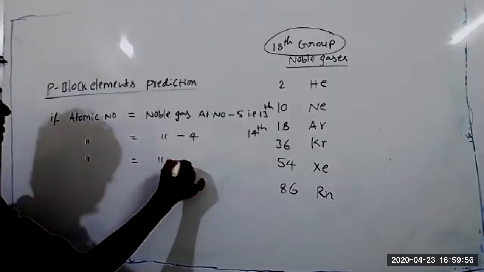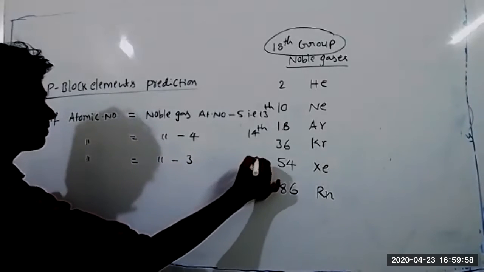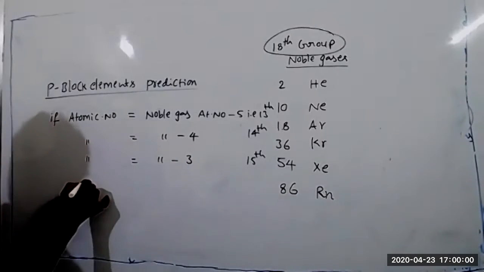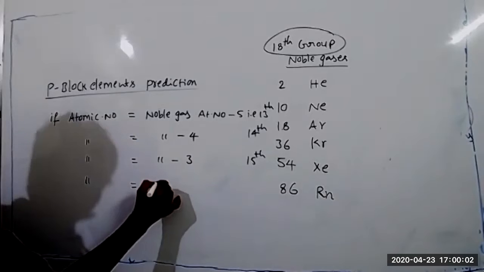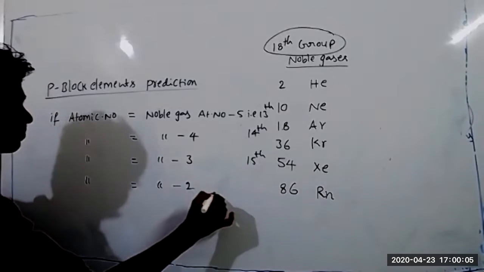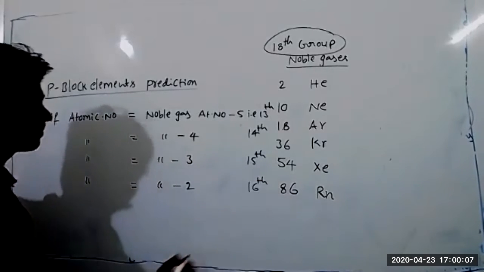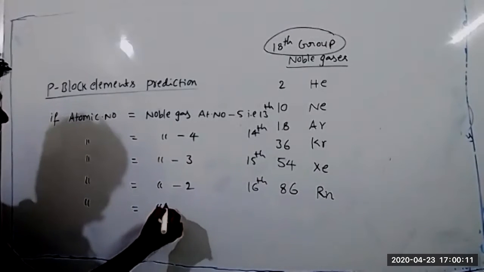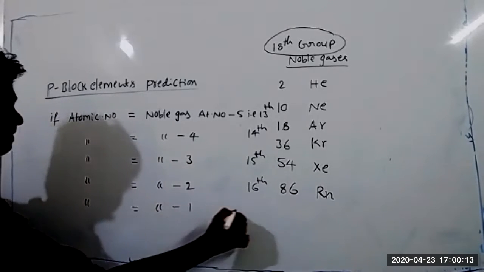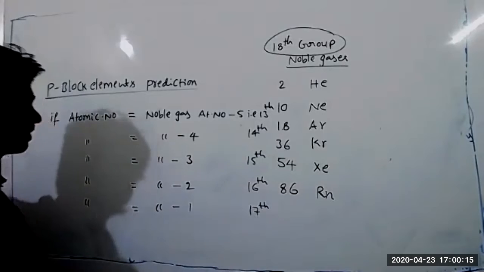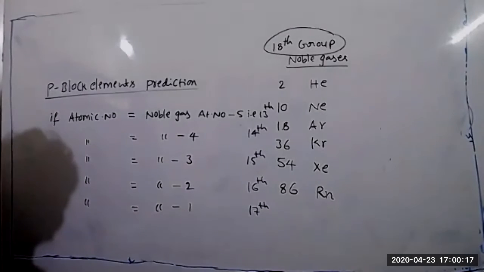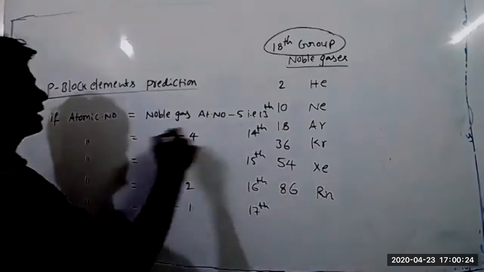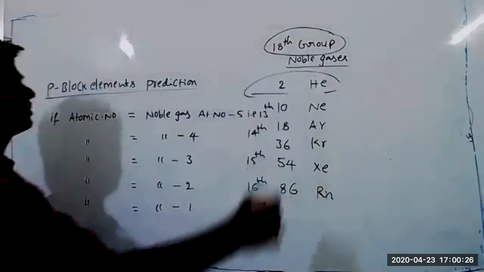Minus 3 is the 15th group. Minus 2 is the 16th group. Noble gas atomic number minus 1 is the 17th group. Except for helium: while predicting P block, you don't consider helium.